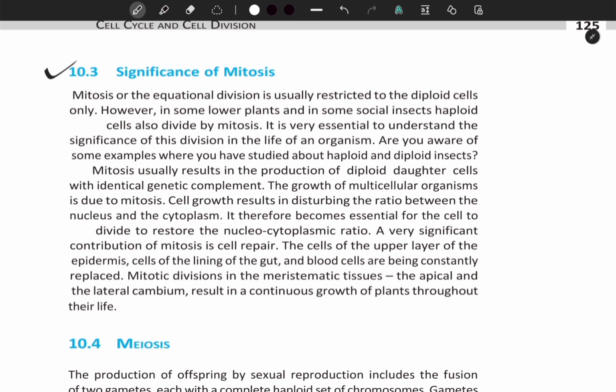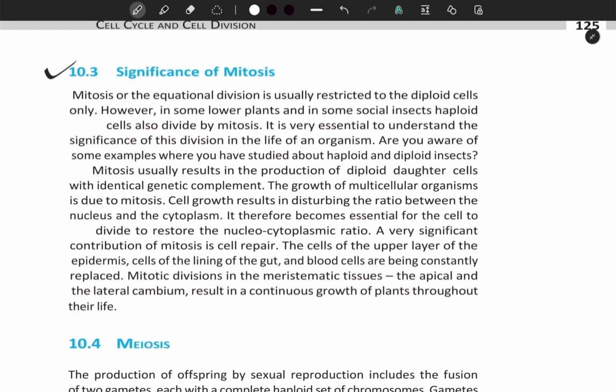Mitosis usually results in the production of diploid daughter cells with identical genetic complement. The growth of the multicellular organisms is due to mitosis. Cell growth results in disturbing the ratio between the nucleus and the cytoplasm. It therefore becomes essential for the cell to divide to restore the nucleocytoplasmic ratio.